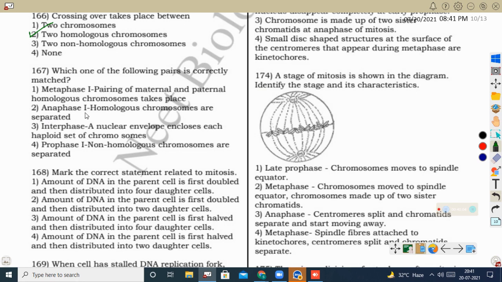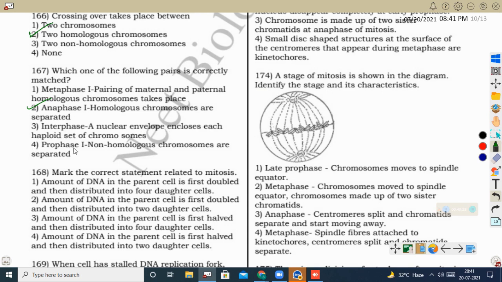Next, anaphase 1, where homologous chromosomes are separated. Yes, anaphase 1, where the homologous chromosomes will be separated. Because of that, the resultant two cells produced by meiosis 1 will become haploid. Next, interphase, a nuclear envelope encloses each haploid set of chromosomes. In interphase, the nuclear envelope is not formed; it will be formed in the telophase.